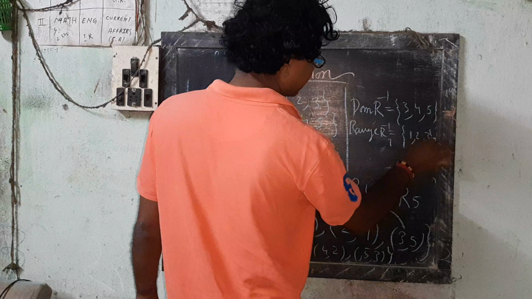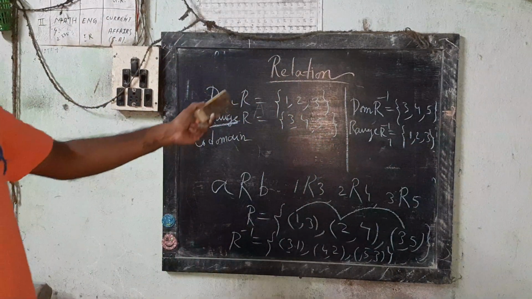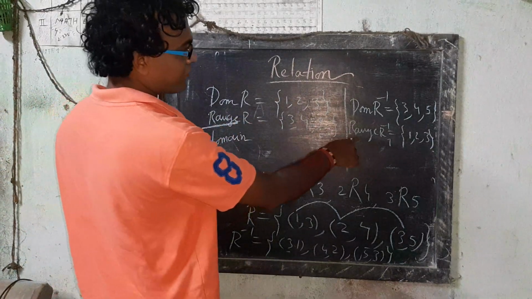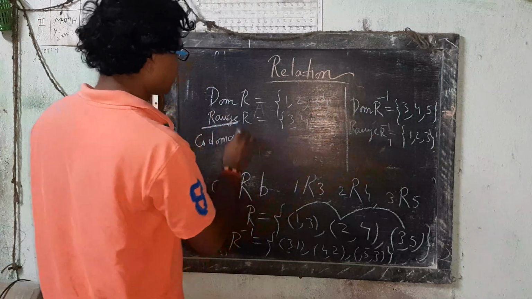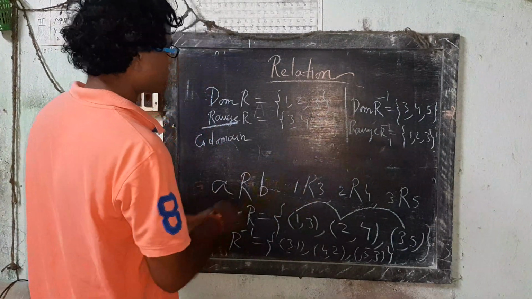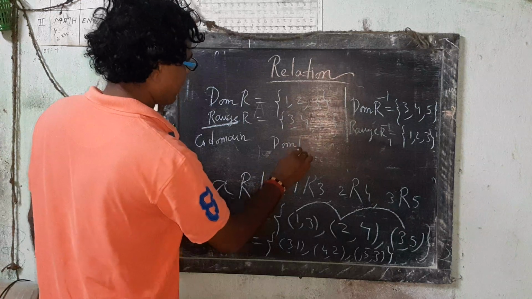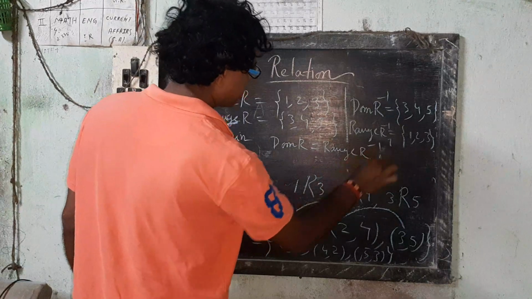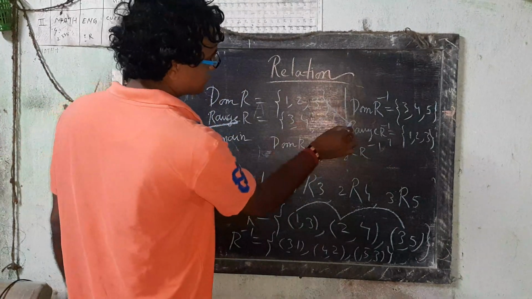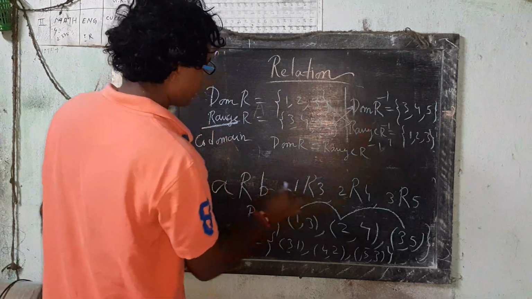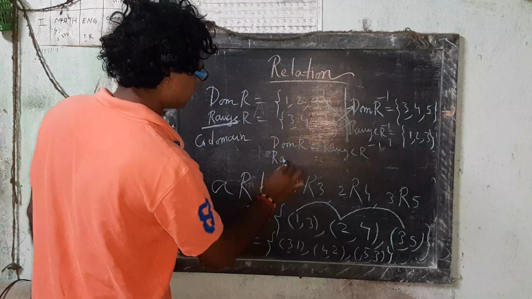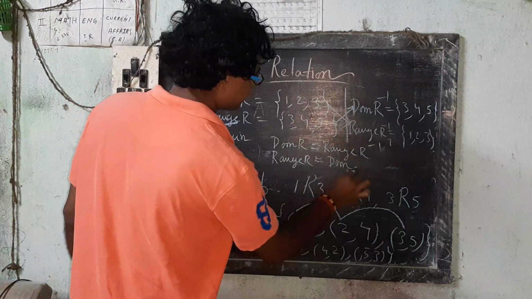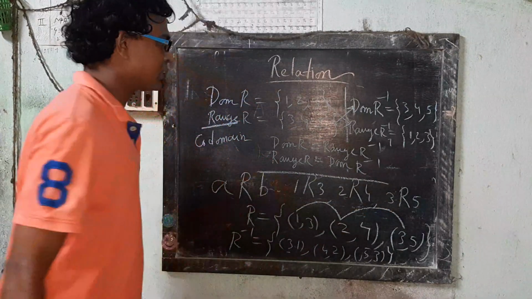So here it is connected: dom of R equals to range of R inverse, and range of R equals to dom of R inverse. Clear?